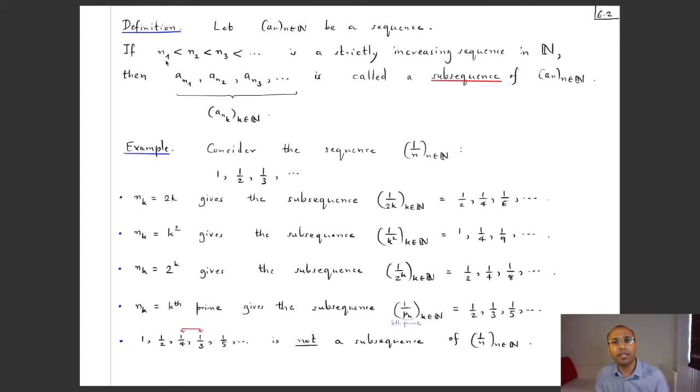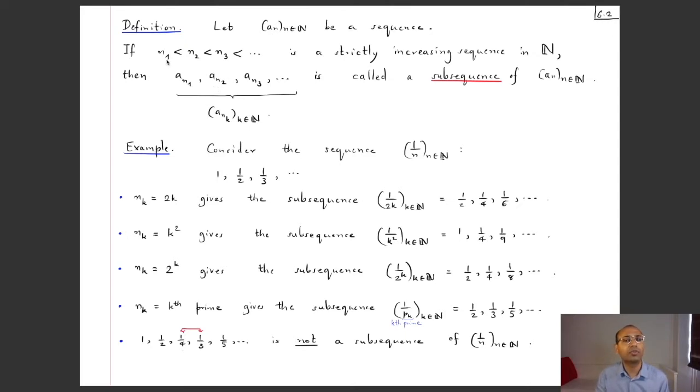But of course, there are many such infinite lists of strictly increasing natural numbers you can make. So any sequence has many subsequences. In fact, any sequence is its own subsequence. Why? Because you can take as the list of these numbers simply the natural numbers, and then an1, an2, an3 are simply a1, a2, a3, and so on. So that's the old sequence itself.